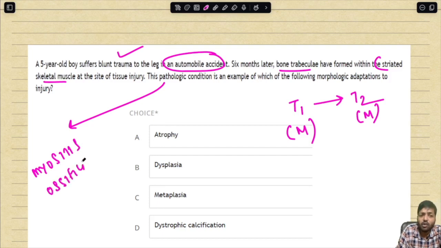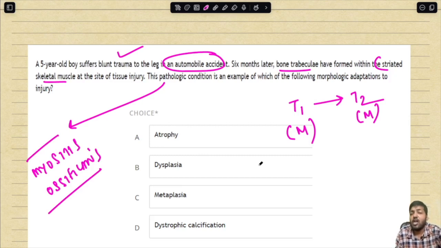So why have I introduced this particular MCQ and not others? Because most of the time you come across MCQs on epithelial metaplasia, like the intestinal metaplasia of Barrett's esophagus, or the squamous metaplasia in the respiratory tract. These questions are very commonly asked, but if they ask you a question on this, you are not able to answer. So this is also one type of metaplasia, and it is very clearly given in Robbins. This is the condition of myositis ossificans, where metaplasia involves the mesenchymal tissue.